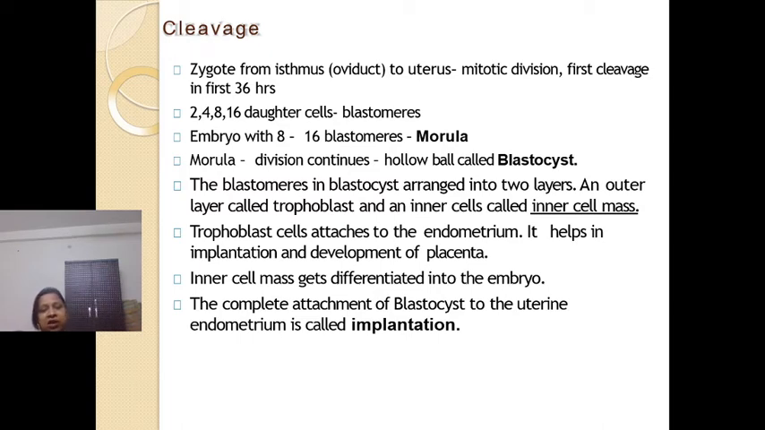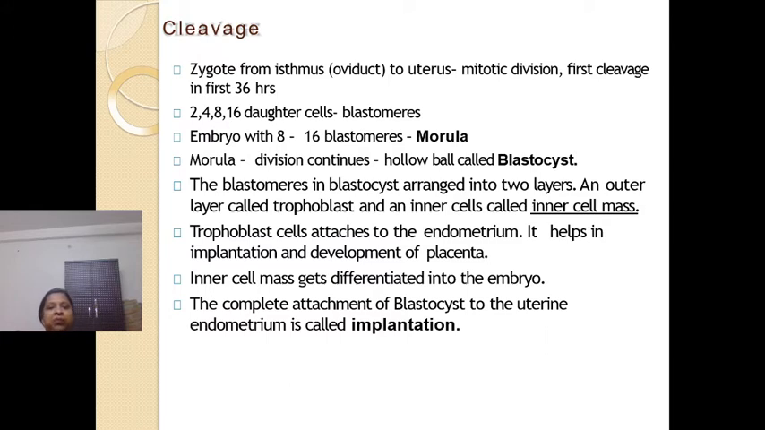Okay, so the cleavage takes place, right, after the fertilization. The first cleavage occurs in 36 hours, right, and it continuously divides. First it forms 2 cells, then both the cells further divide by another transverse division, 4 cells, then 8 cells, and then 16 cells. Each of these cells is known as a blastomere, right? Now, this 8 to 16 blastomere stage is called morula, as I have told you.